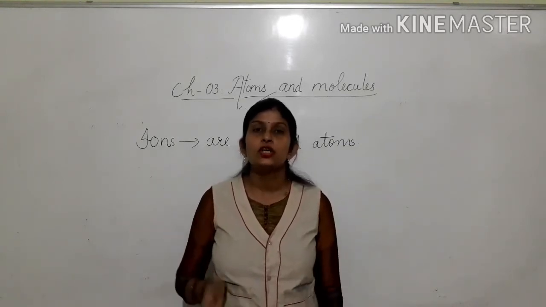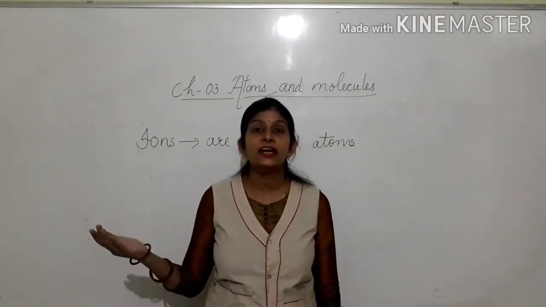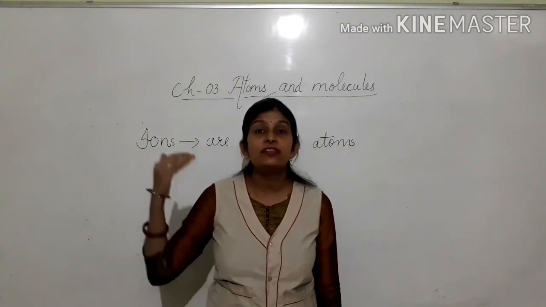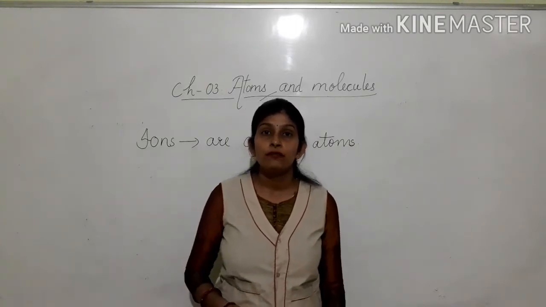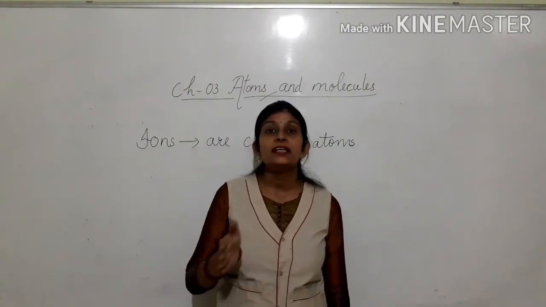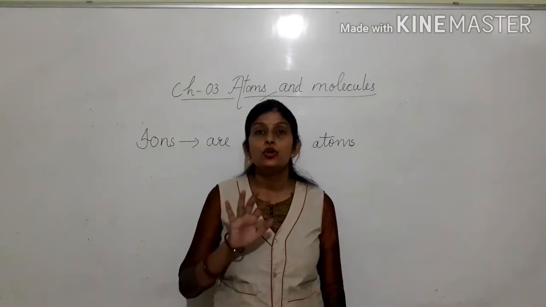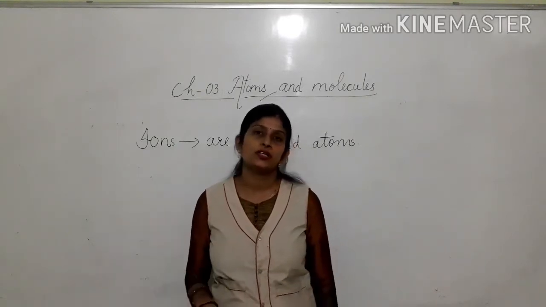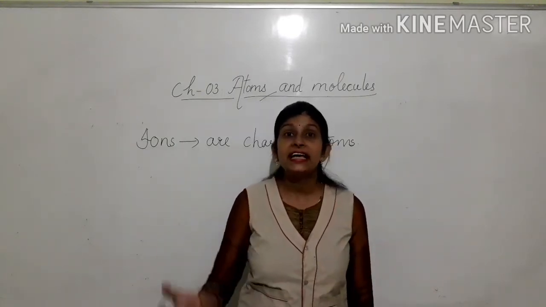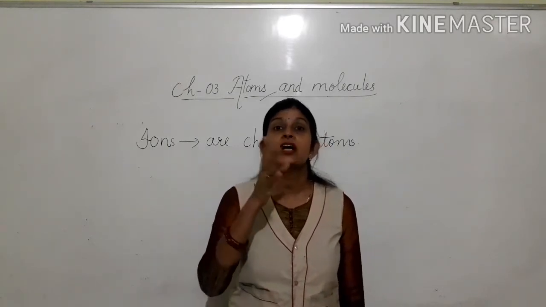How it is electrically neutral, we will discuss in chapter 4. For now, you have to understand that an atom is electrically neutral, having no charge. But when it acquires charge, it becomes an ion.